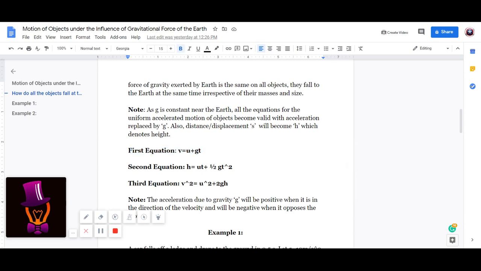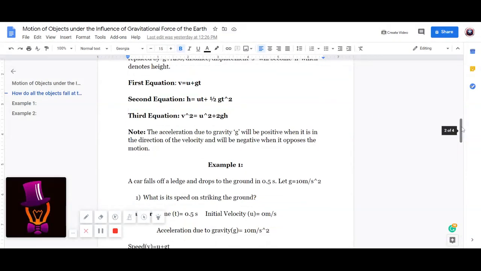Second equation is s equal to ut plus half at square. Since s is replaced by h and a is replaced by g, it becomes h equal to ut plus half gt square. Third equation, v square equal to u square plus 2as. Here, a is replaced by g and s is replaced by h. So it becomes v square equal to u square plus 2gh. Note: the acceleration due to gravity, denoted by small g, will be positive when it is in the direction of the velocity. It will be negative when it opposes the motion.